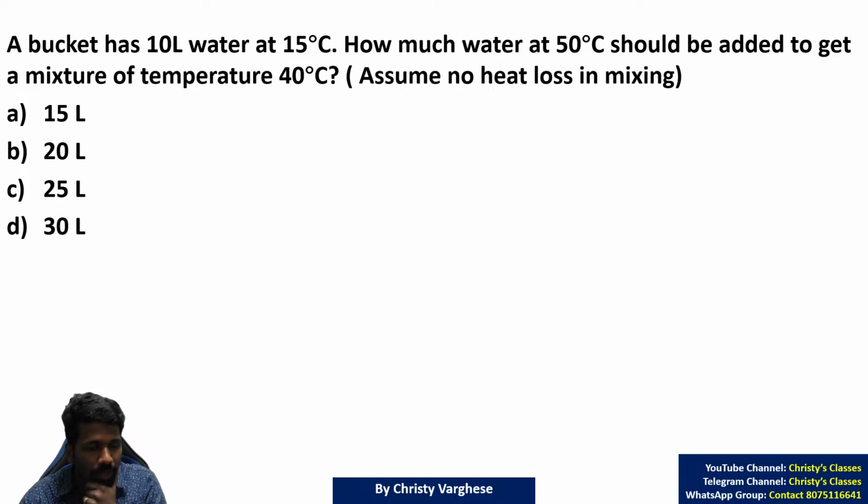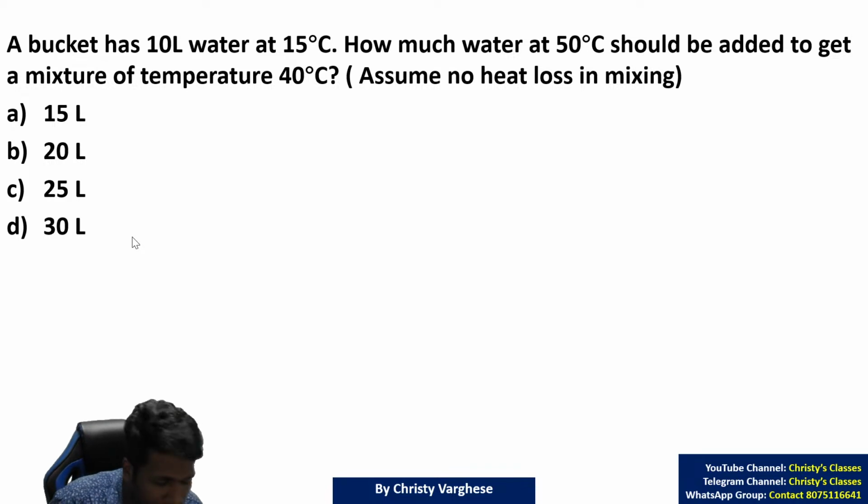Those of you who are new to the platform, we have taken the average chapter, or arithmetic mean related concepts, in the last lecture. There we discussed the batch average and all. That is what we have continued today to understand the alligation trick or alligation idea. There's a logic behind this alligation trick, but that will take more time to explain. That is why I'm skipping that for time's sake.